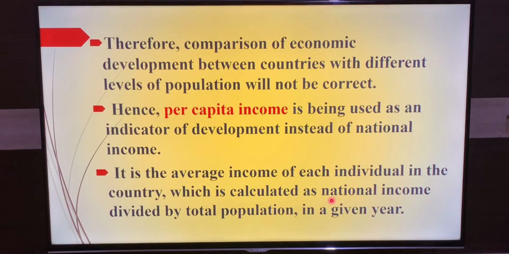That amount we take and divide by the total population. That will be considered the average income of each individual in the country, and this is the definition of per capita income in a given year. So understood? National income is divided by total population. You will get the average income of each individual. We call it per capita income.